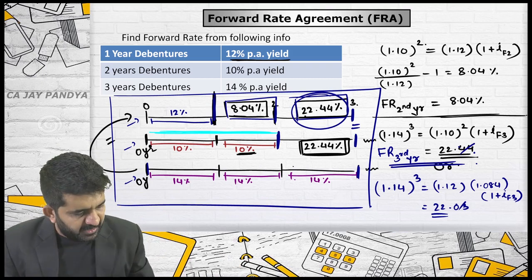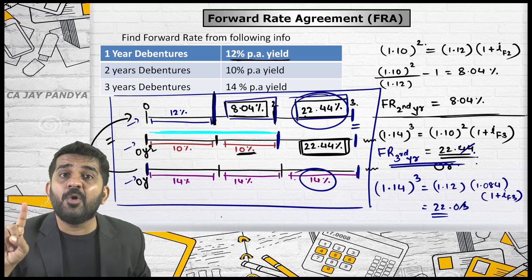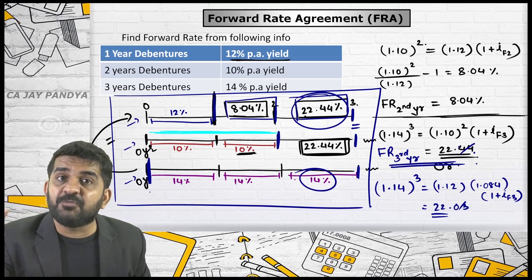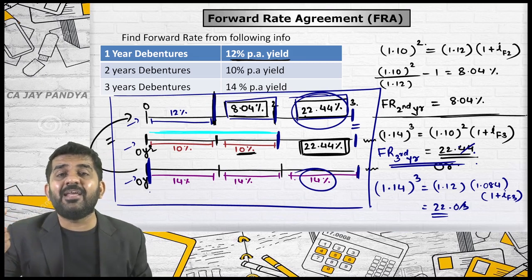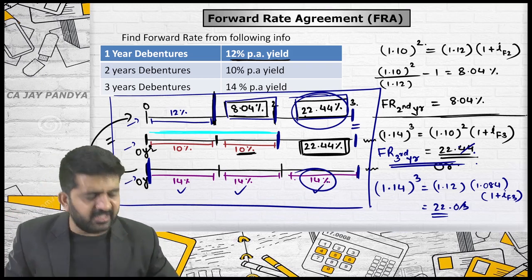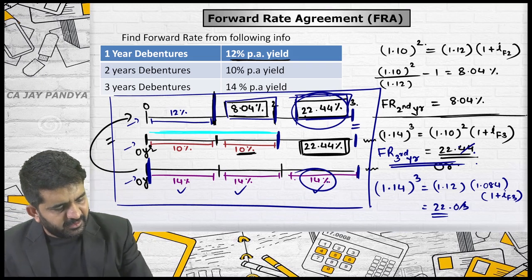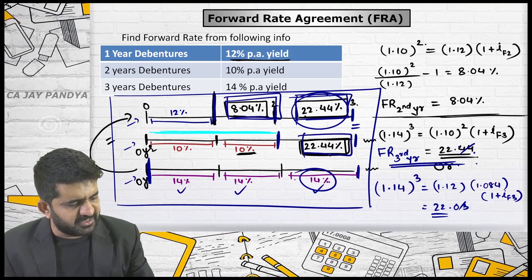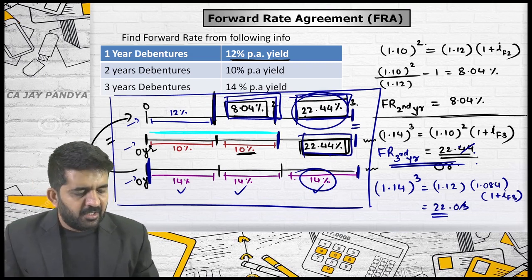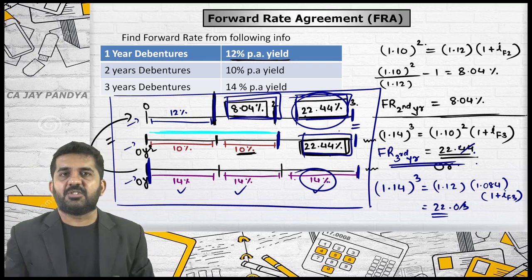Sir, 14% will not be applicable? No. If you are borrowing money at the end of year 0 for the period of 3 years, and you have already paid interest of 14% and 14% in the first 2 years, then only in the third year you will be paying 14%. So this is a forward rate. These two rates will be the same. Whether you are borrowing at the beginning of the third year after this or after this, it will not make any difference, and all three answers will be the same.